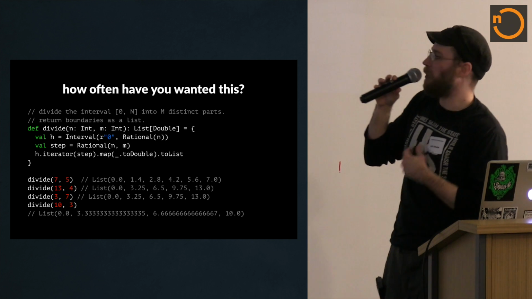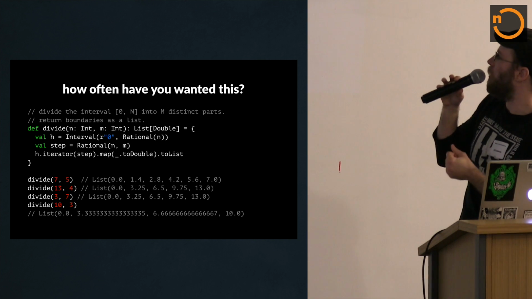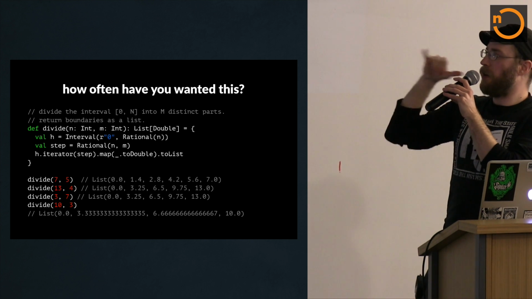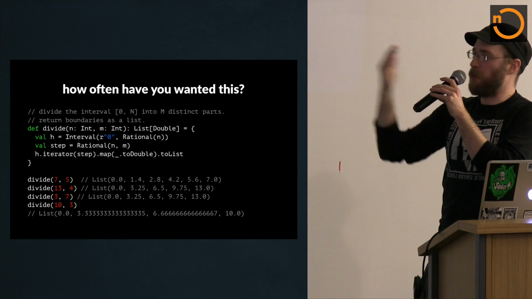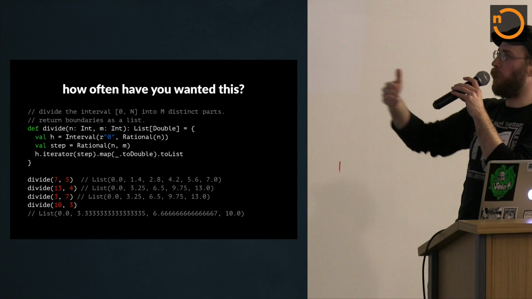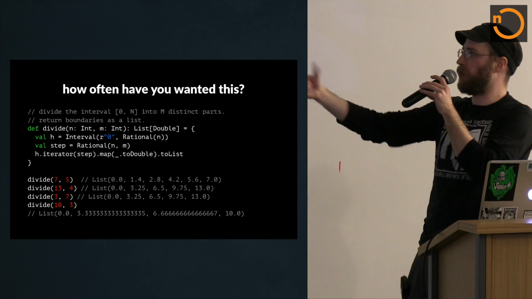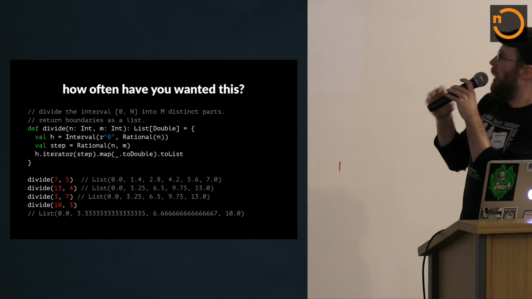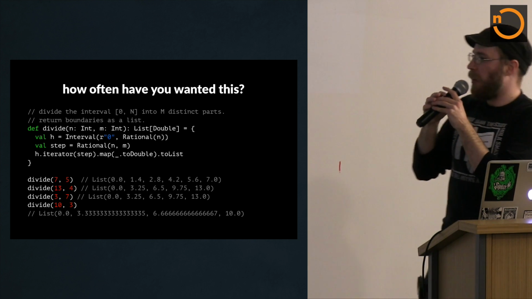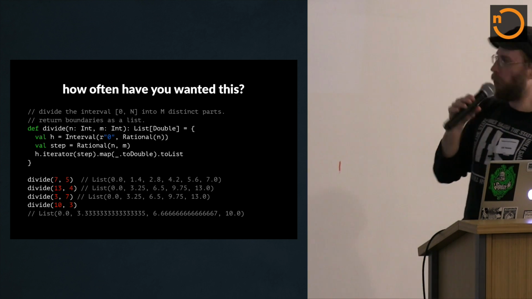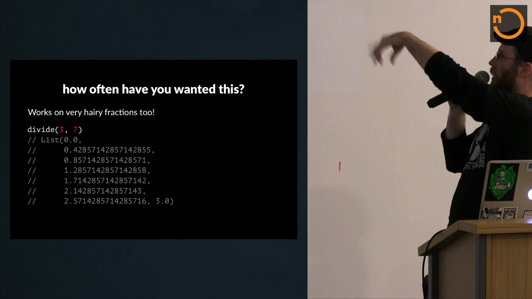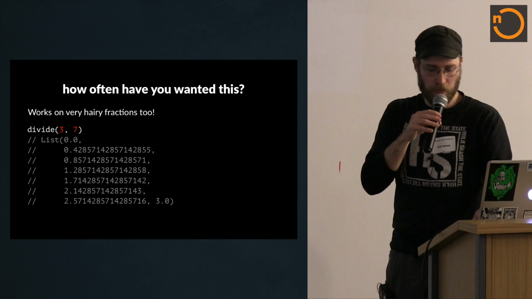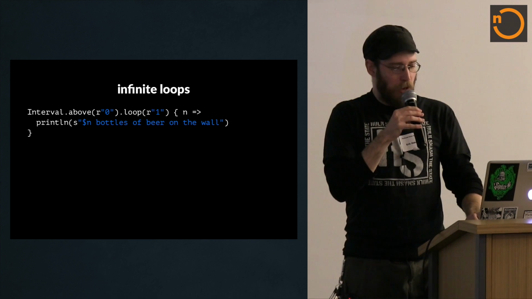Here's a method that I think lots of people want, but don't actually ever implement correctly, which is dividing sort of an integer number of steps, like say 100, but you want to divide it by some weird number, and you want to be sure that the buckets are all the same size, and you don't really want floating point error, you really want the ends to be right. And there's a really nice way to do this with Spire. So this is a problem you've had. As you can see, even with a divisor of 7, it pretty much hits all the stuff correctly, and at 3. And you've got infinite loops.